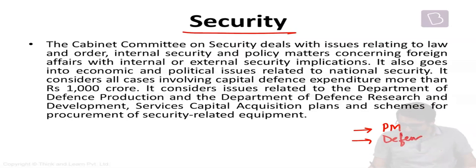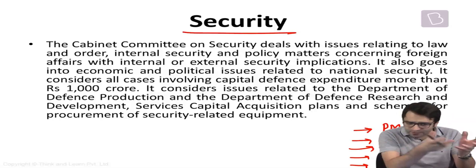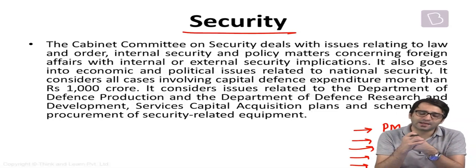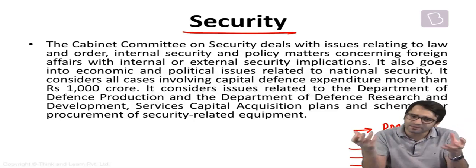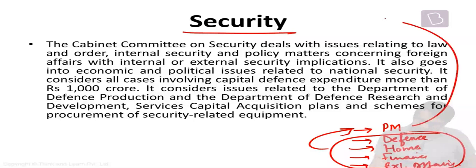Minister of Defense, Mr. Rajnath Singh. Minister of Home, Mr. Amit Shah. Minister of Finance, Ms. Nirmala Sitharaman. Minister of External Affairs, Mr. S. Jaishankar, who was the former Foreign Secretary, former Ambassador to China as well as the United States of America. He was drafted into the cabinet, despite the fact that at that point in time, he was neither a member of Lok Sabha nor a member of Rajya Sabha. Even then, he was drafted into the cabinet and became the cabinet minister for external affairs. All these four top ministers, together with the Prime Minister, make up the composition of this Cabinet Committee on Security.